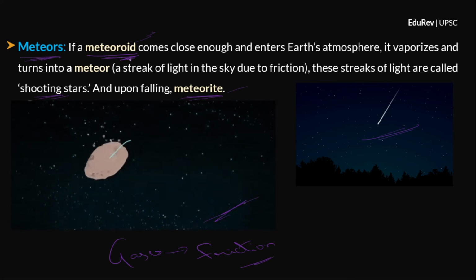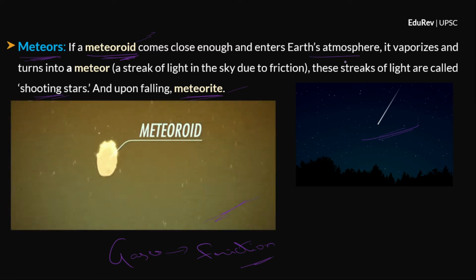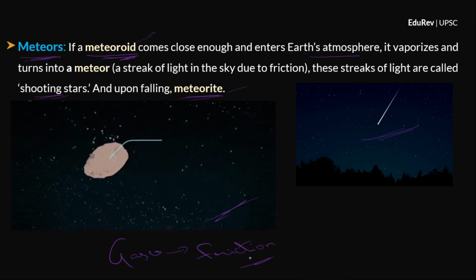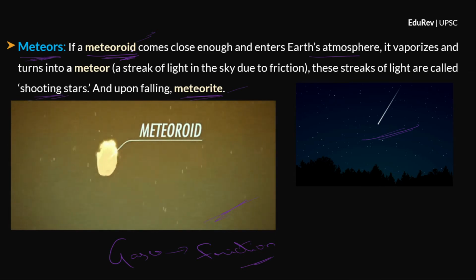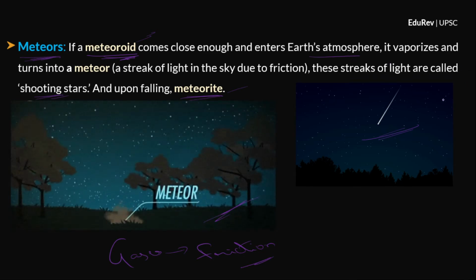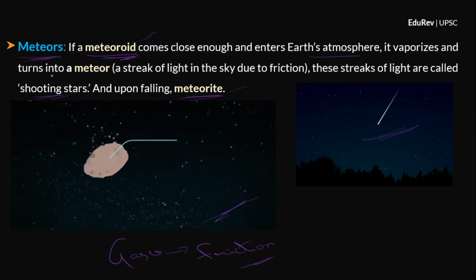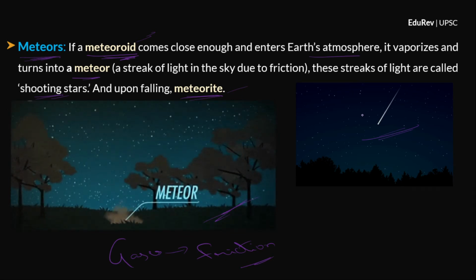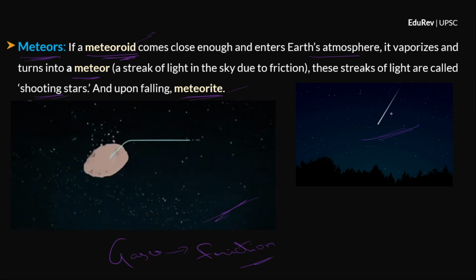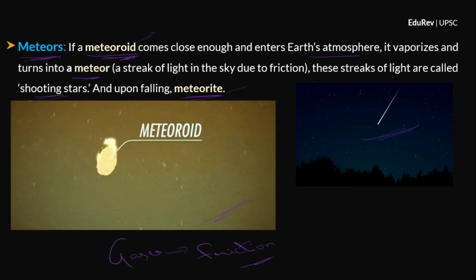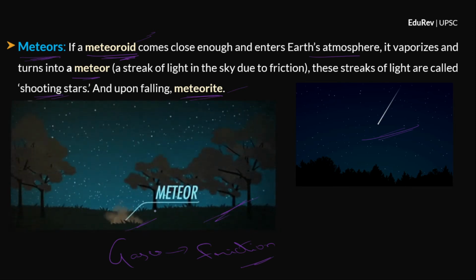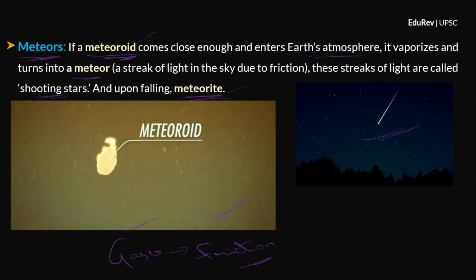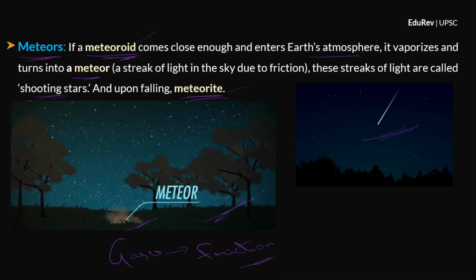Sometimes meteoroids come close to the Earth and they enter the Earth's atmosphere and they start falling with very high speed. So a lot of friction, a lot of heat is generated. So the meteoroid simply vaporizes and it forms a streak of light in the sky, which we call a meteor, or we can also call them shooting stars. And most of the meteors get vaporized, they get burnt up, and sometimes some resistant part might fall to the ground, then that tiny piece is called a meteorite. As simple as that. So I hope you understood the difference between meteoroid, meteor, and meteorite.